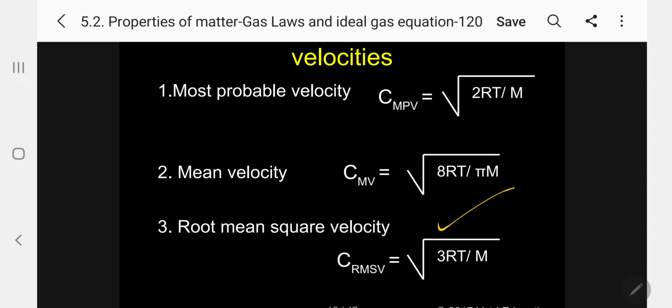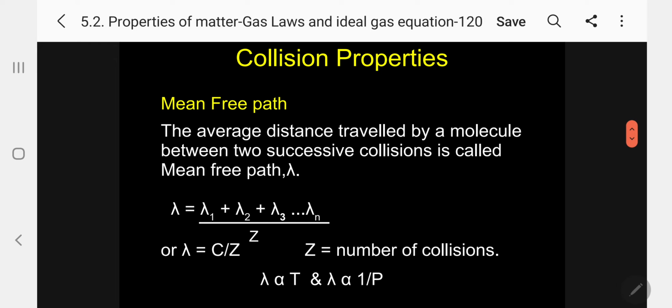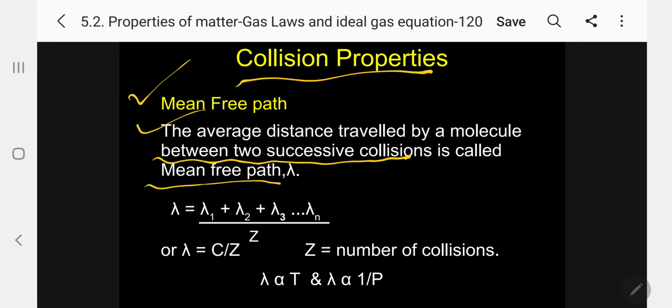Okay. Now let me go to the characteristics of gas molecules during collision. Let me call it the collision property. One is mean free path. What is mean free path? The average distance traveled by a molecule between two successive collisions is called mean free path. Suppose there is one molecule and there is another molecule. It is moving in this direction, and the distance moved between two successive collisions is called mean free path.